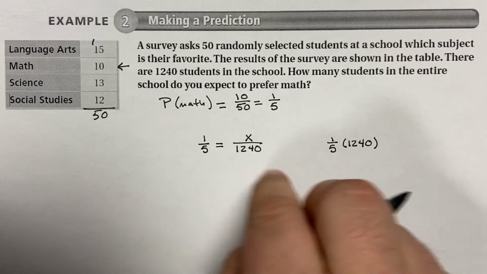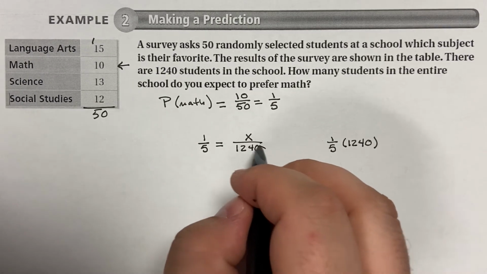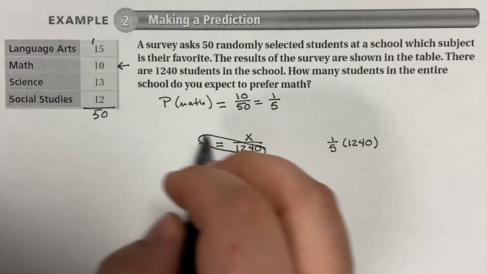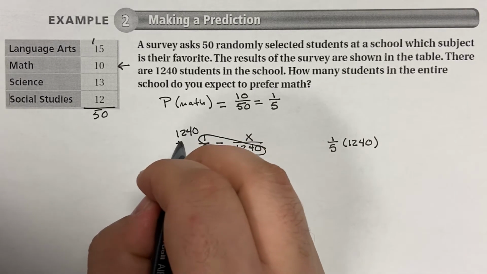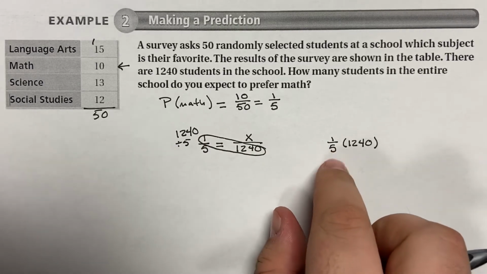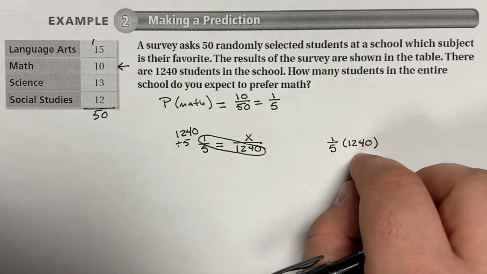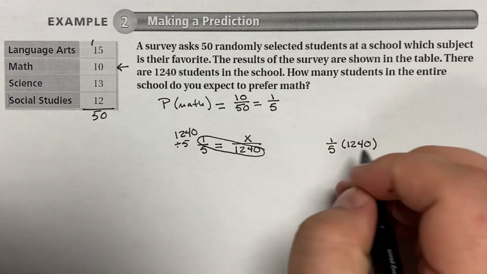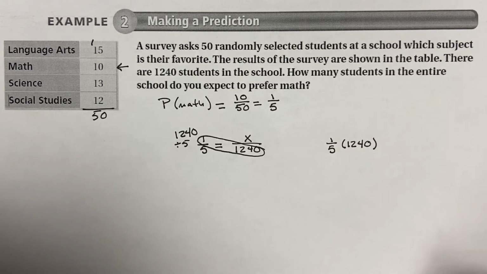And these are actually the same problem, because when I multiply here, or cross multiply, I'm going to get 1,240, and then I'm going to divide by 5. Well, that's what's happening here. When I'm multiplying by 1/5, that means I'm actually dividing by the reciprocal, or I'm just dividing by 5, because this would be 1 times 1,240 divided by 5.